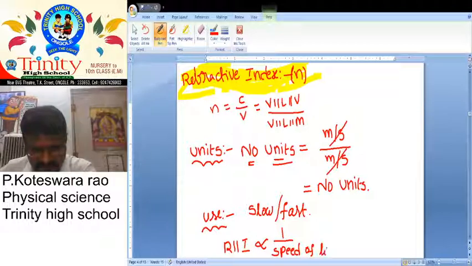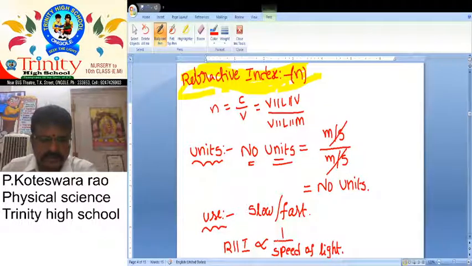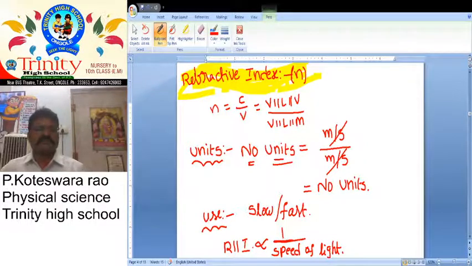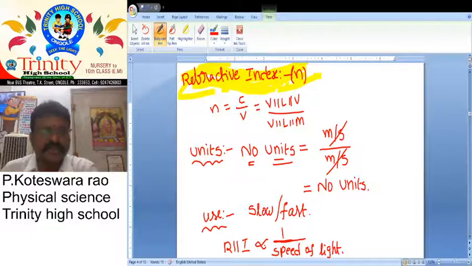So what is the relation between refractive index and speed of light? Both are inversely proportional.